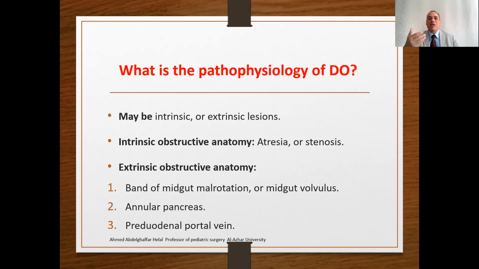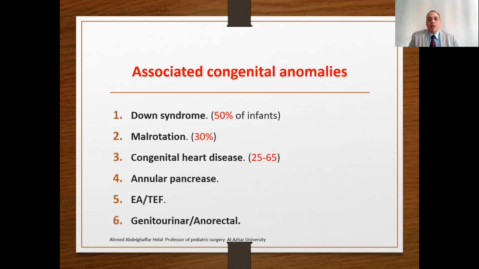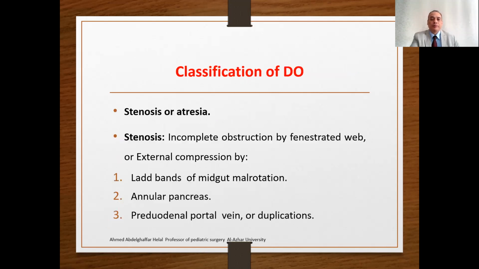The debate is still present about whether annular pancreas is associated with duodenal abnormalities and already present duodenal atresia, or is the cause of obstruction of a normal duodenum. The associated congenital anomalies may include Down syndrome. Malrotation is very common. Congenital cardiac abnormalities may be the major cause of morbidity or mortality in these infants. Also annular pancreas, and genitourinary and anorectal malformations. The duodenal obstructions may be classified as stenosis or atresia.